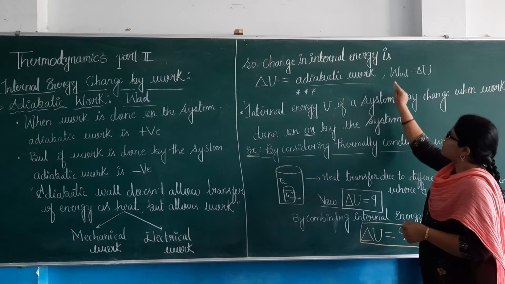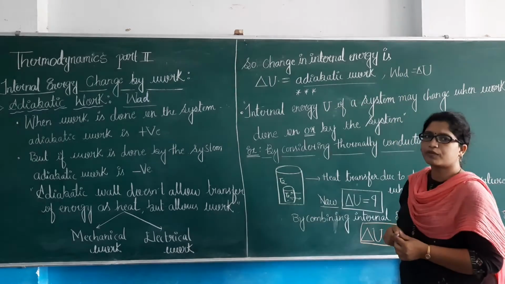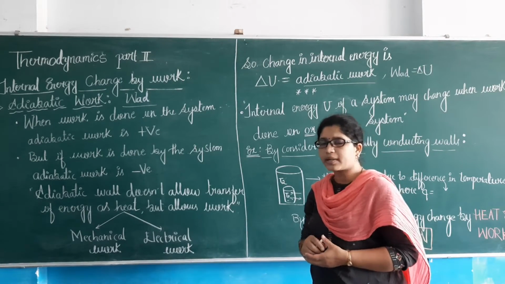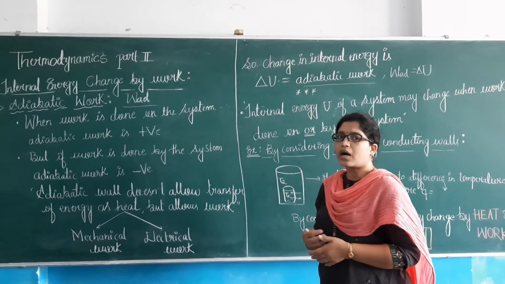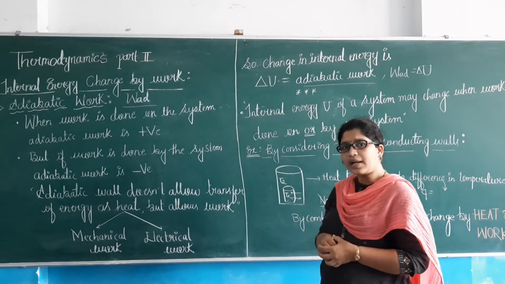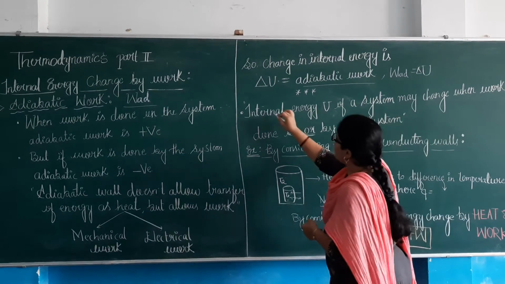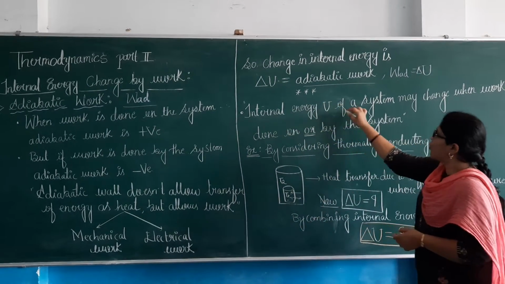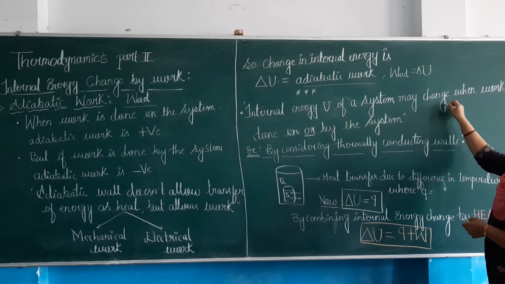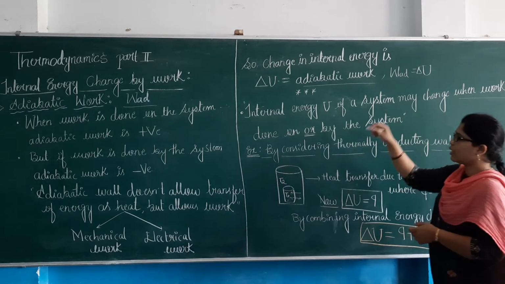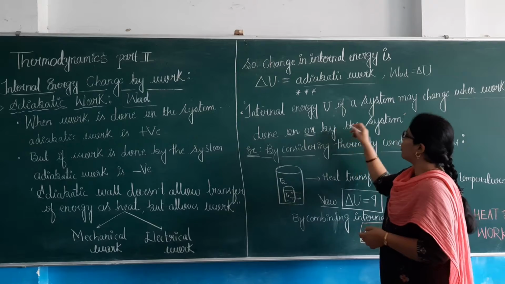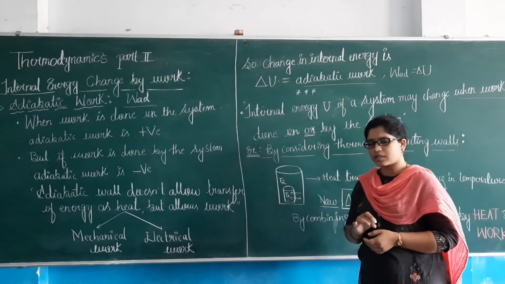So this is how we get the expression for adiabatic work done, with which internal energy is related to adiabatic work. Then, the internal energy U of a system may change when work is done on the system or by the system. This also we have discussed.